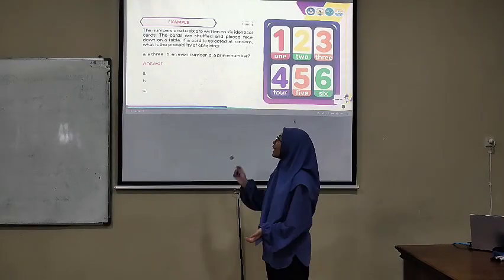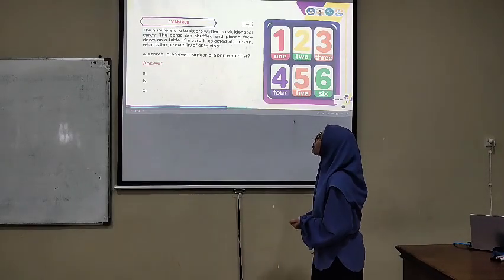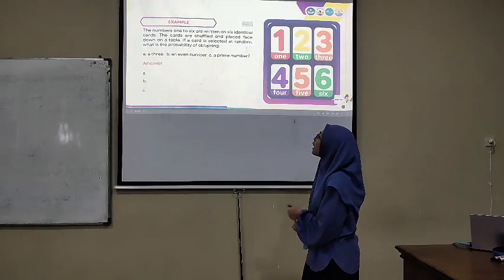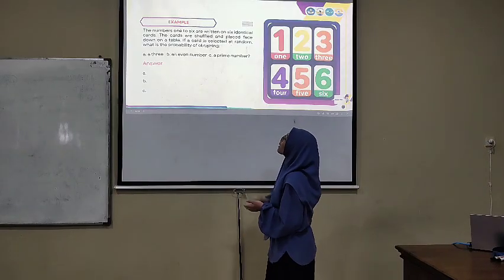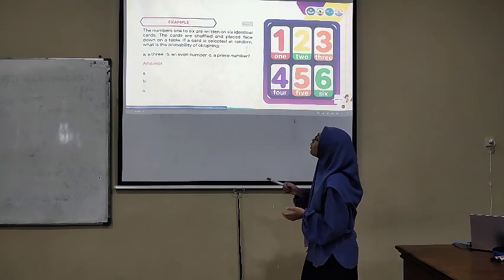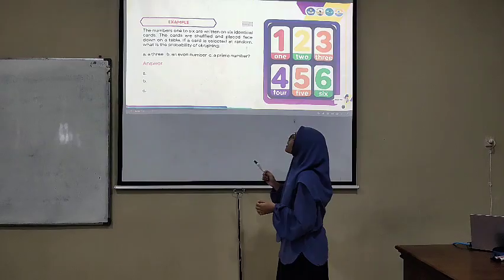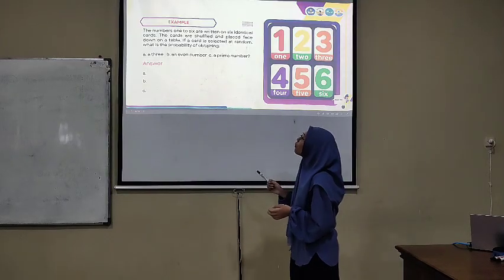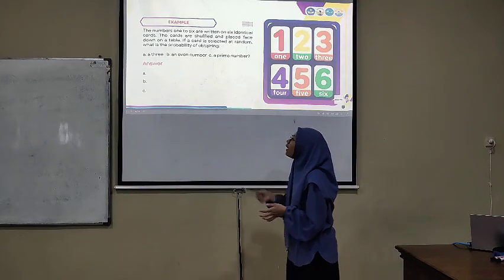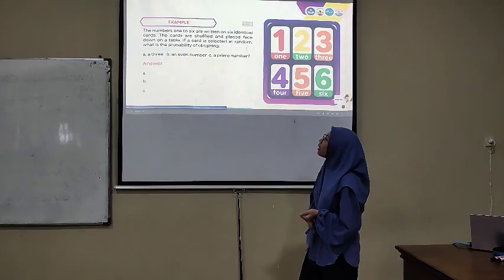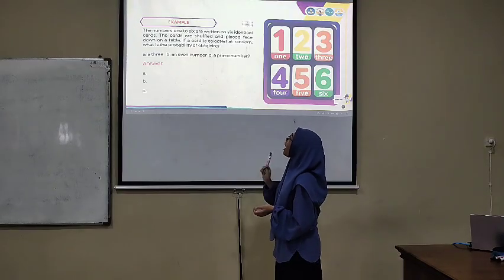Now look at the example. The numbers 1 to 6 are written on six cards. The cards are shuffled and placed face down on the table. If a card is selected at random, what is the probability of obtaining A, a 3, B, an even number, C, a prime number?